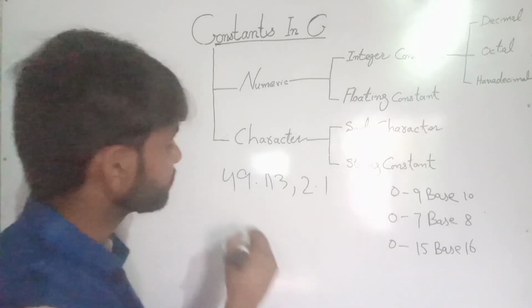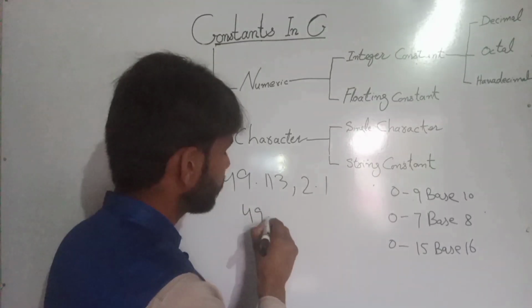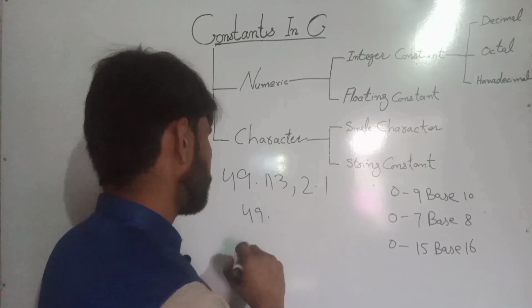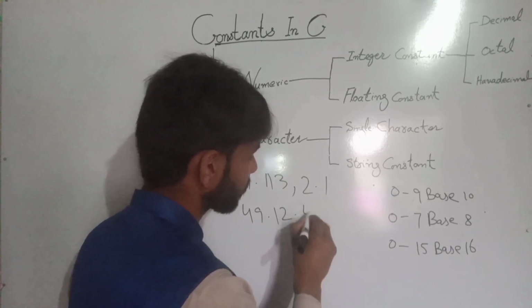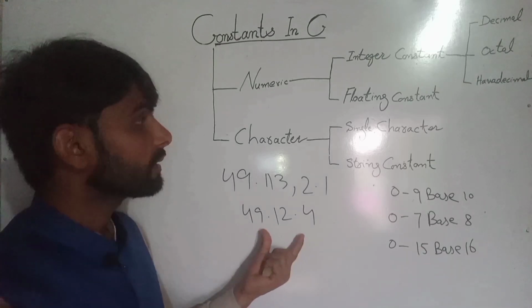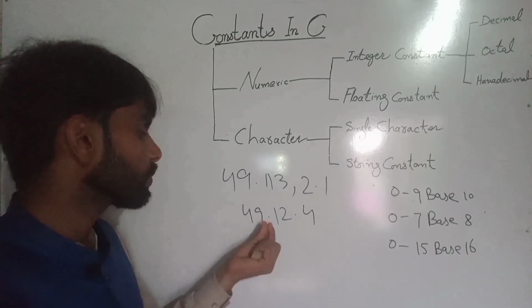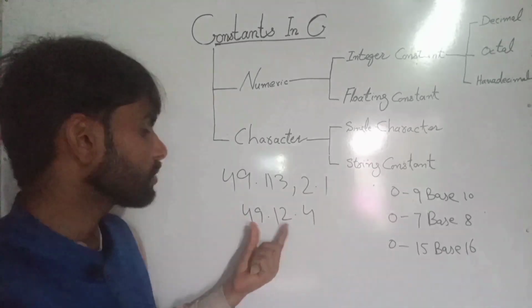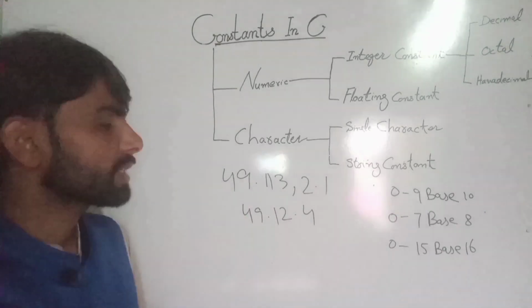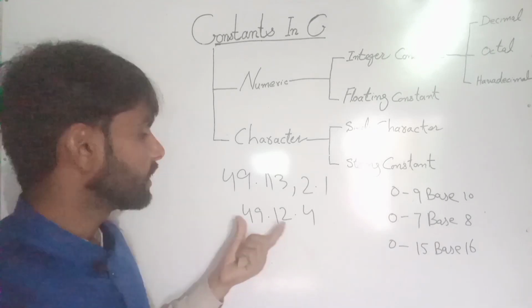But if we write 91.49.5, this is not a floating constant, because we have used two decimal points. We cannot use two decimal points in a floating constant, right? So an error will occur, right?